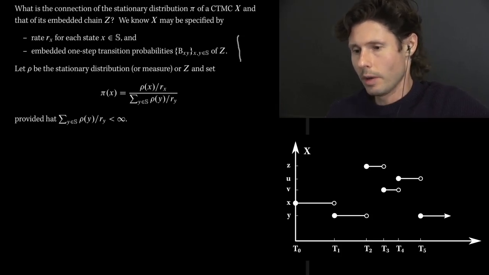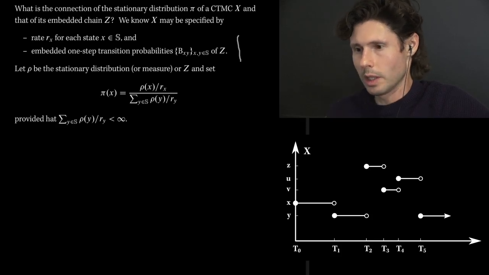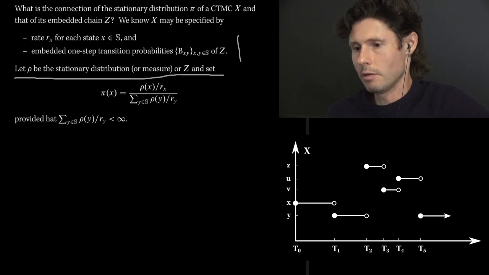And so, it would be interesting to see what the connection is between the stationary distribution of a CTMC and the stationary distribution of its embedded chain. So here, I'm going to let rho denote the stationary distribution, or in fact a measure. So rho doesn't have to be normalized to sum to 1. What I'm going to show you will work regardless.